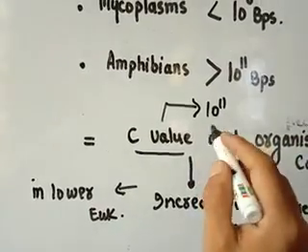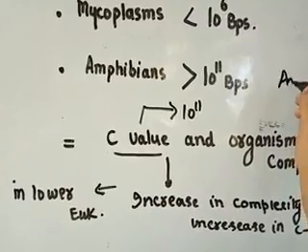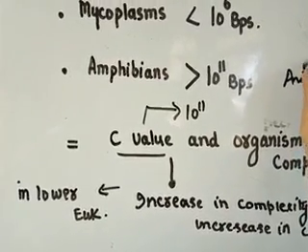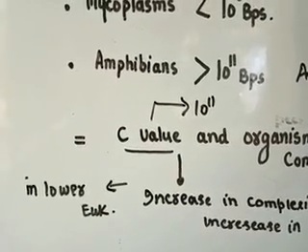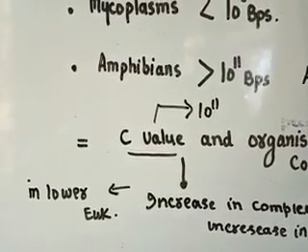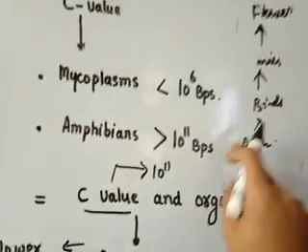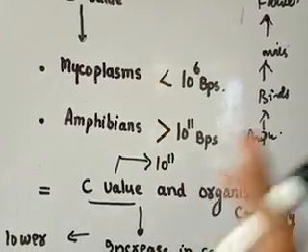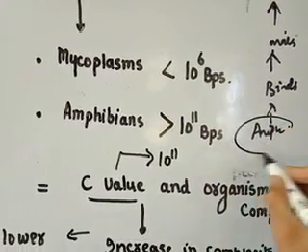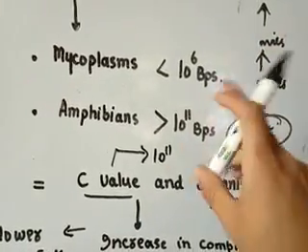Then after amphibians, there are birds, there are mammals, and there are flowering plants. That means complexity is increasing, but the DNA content is not increasing, it is decreasing.